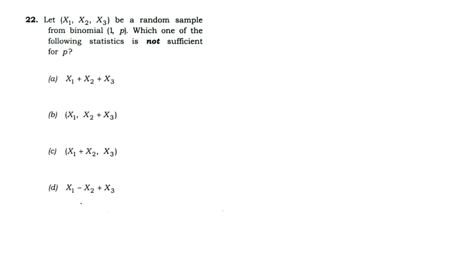Now we can go to another question. Let x1, x2, x3 be a random sample from binomial 1, p. Which one of the following statistics is not sufficient for p? By observing with the Neyman factorization theorem, we say that this is sufficient, this is also sufficient, this is also sufficient, and this is not sufficient. You can see from the notes that it is not a sufficient statistic for the binomial distribution.